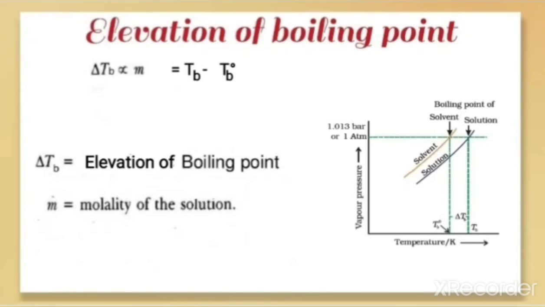So when we remove the proportionality sign, we have to keep a constant. So here delta Tb is equal to Kb into m. What is m here? Molality.